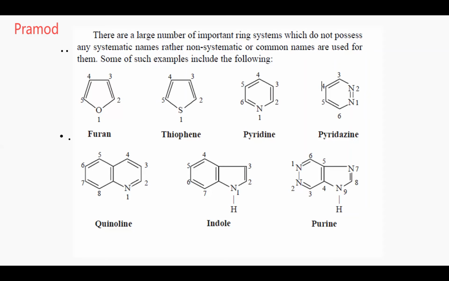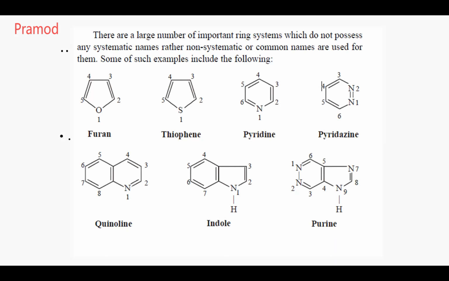That was your single ring. Now you go for the two-membered fused heterocyclics. When benzene is fused to a pyridine, it is known as what? Quinoline. When benzene is fused to a pyrrole, it is known as what? Do you know what pyrrole is? A five-membered unsaturated heterocyclic ring. It is known as indole. When a pyridazine is fused to an imidazole, it is known as purine. And where do you see these purines? They are in your DNA and RNA. So these are some of the trivial names of these compounds.